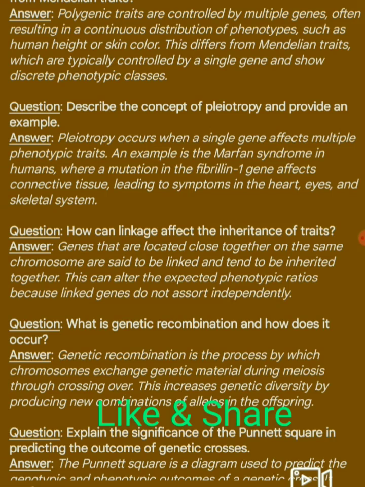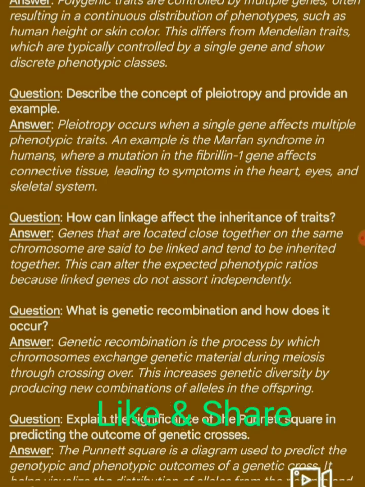Next question. How can linkage affect the inheritance of traits? Answer: genes that are located close together on the same chromosome are said to be linked and tend to be inherited together. This can alter the expected phenotypic ratios because linked genes do not assort independently.